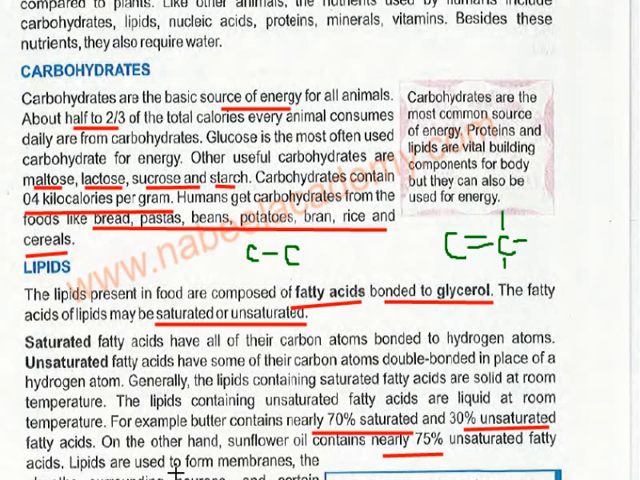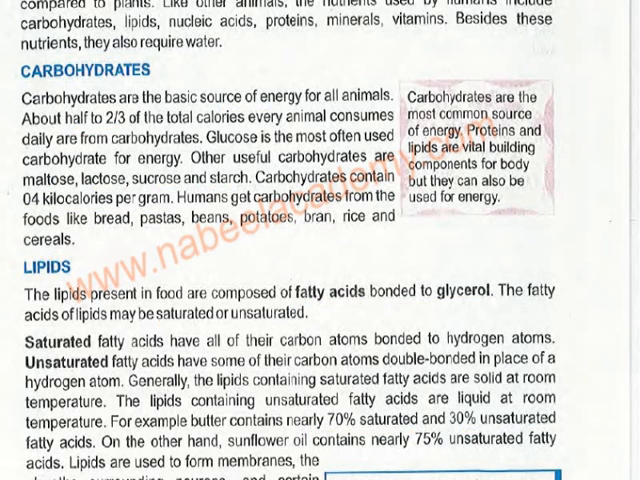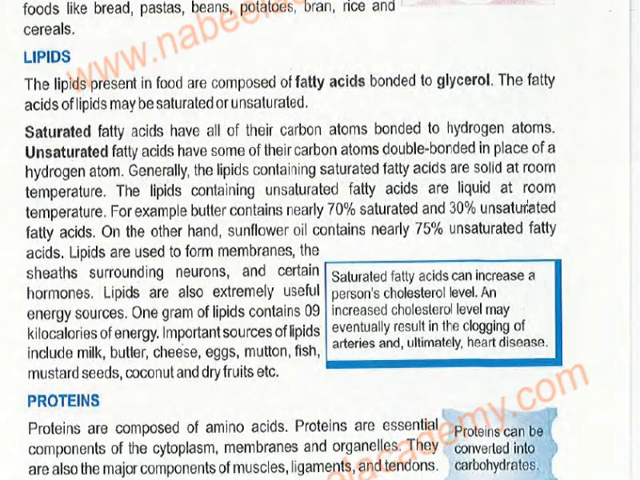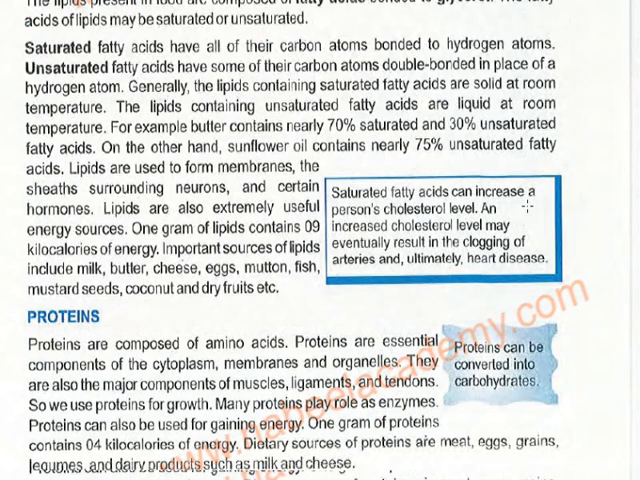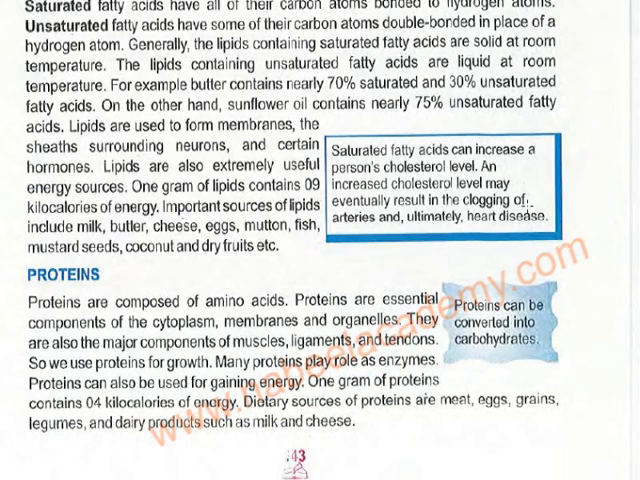Lipids are used to form membranes. In our body, the lipids are used to form membranes. They are used to form sheaths surrounding neurons also, and they are producing certain hormones also. Why? Because some of the hormones are fat related. They have compositions related to fatty acids. Okay. So lipids are also extremely useful energy sources.